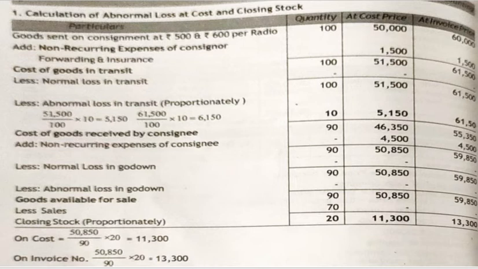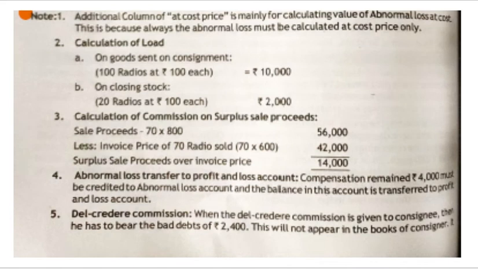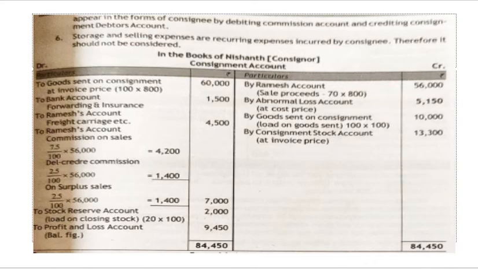Now the actual changes occur in the consignment account when we are preparing it. So now let us get into the consignment calculation. In the books of consignment account, to goods sent on consignment 60,000. How is it 60,000? At invoice price, 100 into 600, you will be getting 60,000 rupees. Next, expenses of consigner: to bank account, forwarding and insurance, which is 1,500. Then consignee's expense, to Ramesh's account, freight charges 4,500.